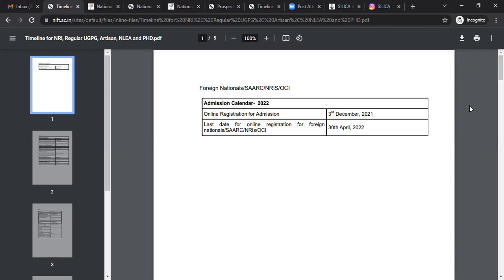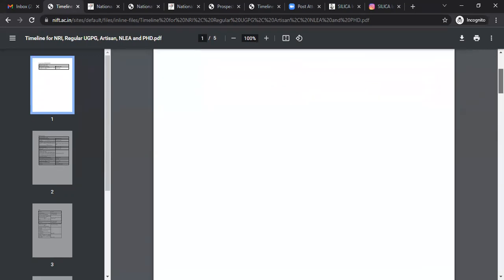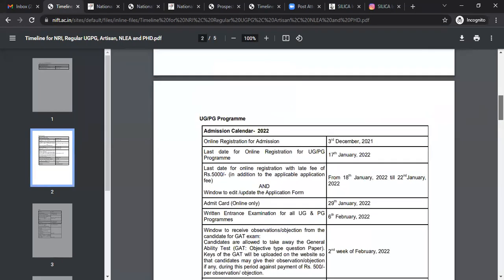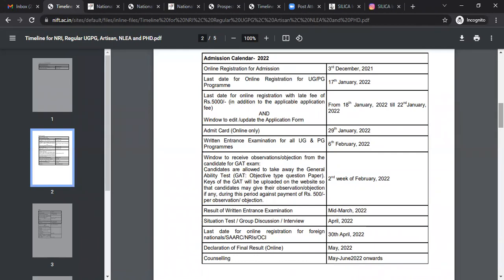Okay, so here we can see the online registrations will start from 3rd December. The last date to register for foreign nationals, SAARC and NRI students is 30th April 2022. So if any of you are an NRI candidate, then you need to apply before 30th April. You scroll down, the registration started from 3rd. Last date for registration for UG and PG programs is 17th January 2022.